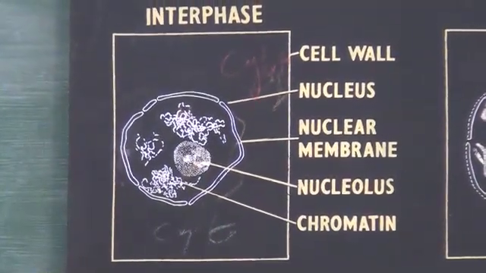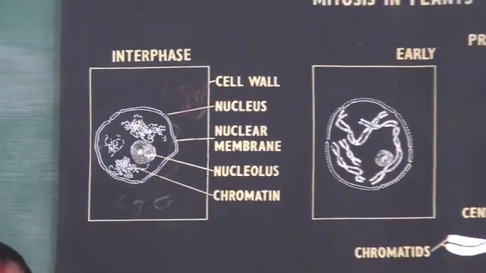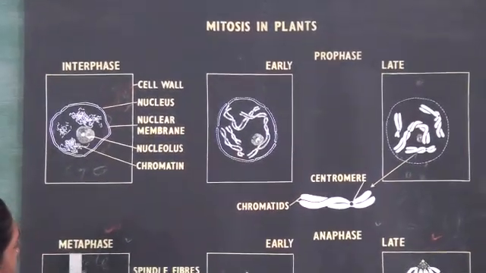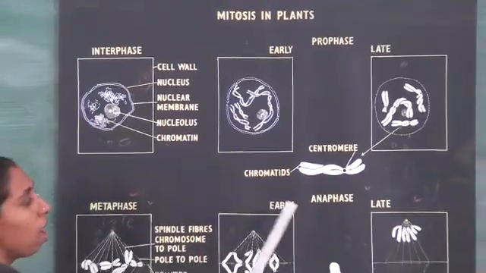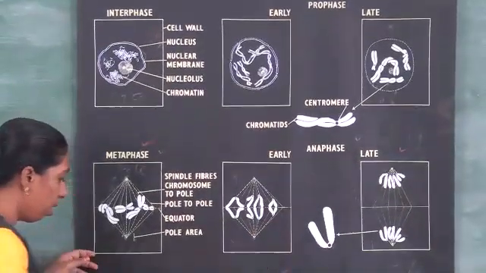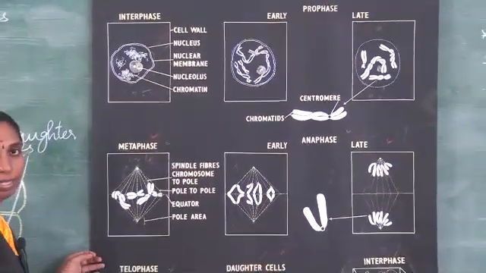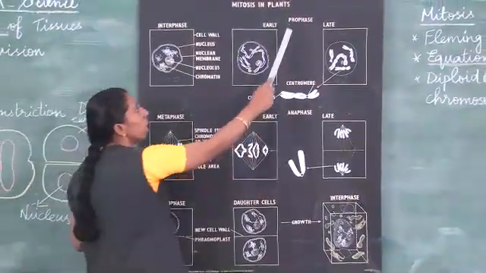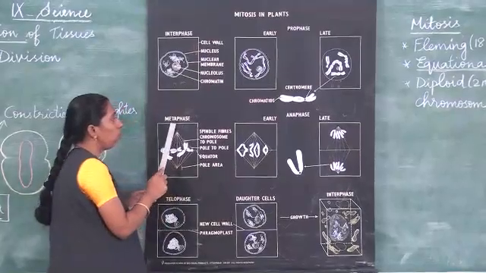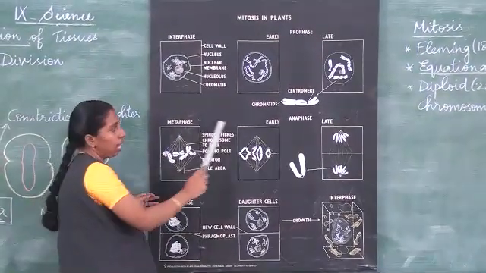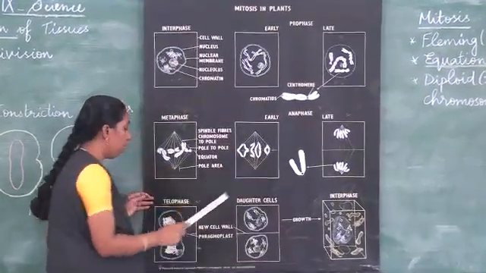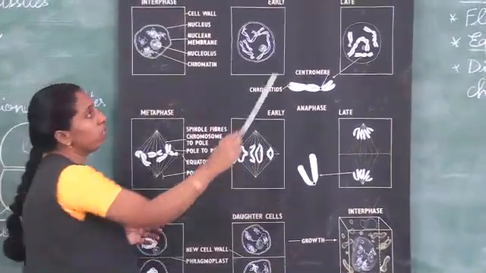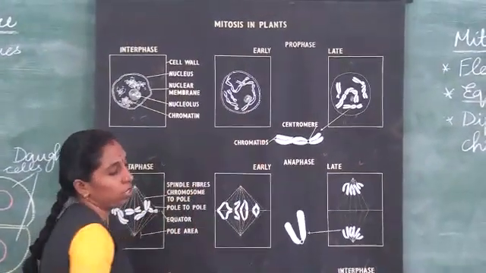And here in mitosis there are 4 stages. The first one is prophase, the second one is metaphase, the third one is anaphase, and the last one is the telophase stage. So totally 4 stages. First we will see the prophase stage.